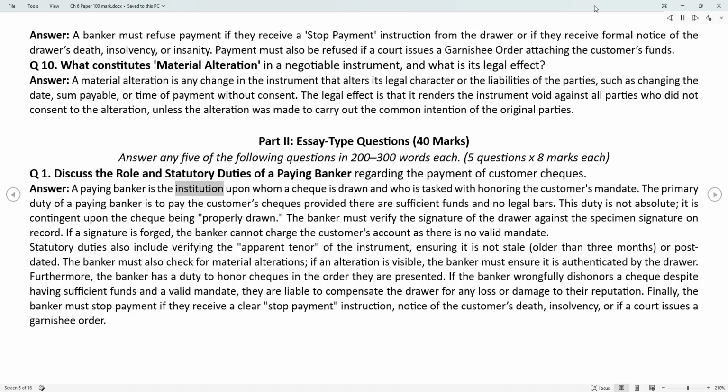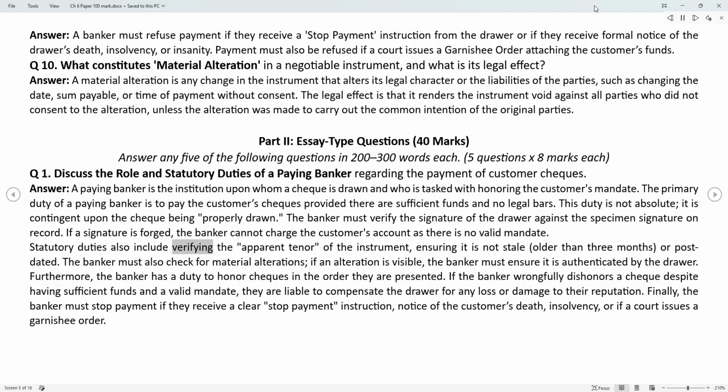Answer. A paying banker is the institution upon whom a check is drawn and who is tasked with honoring the customer's mandate. The primary duty of a paying banker is to pay the customer's checks provided there are sufficient funds and no legal bars. This duty is not absolute, it is contingent upon the check being properly drawn. The banker must verify the signature of the drawer against the specimen signature on record. If a signature is forged, the banker cannot charge the customer's account as there is no valid mandate.